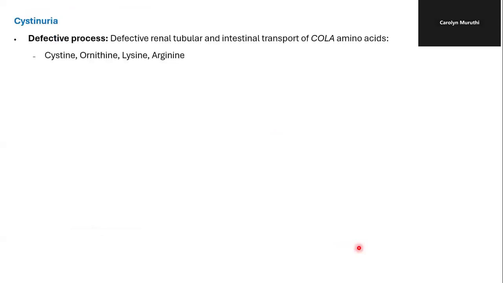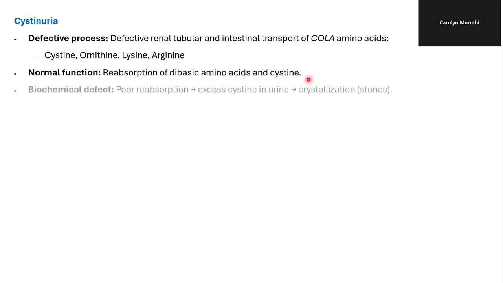We have cystinuria, and this is as a result of defective renal tubular and intestinal transport of cysteine, ornithine, lysine, and arginine. And these transporters in the renal tubule assist in the reabsorption of these amino acids.